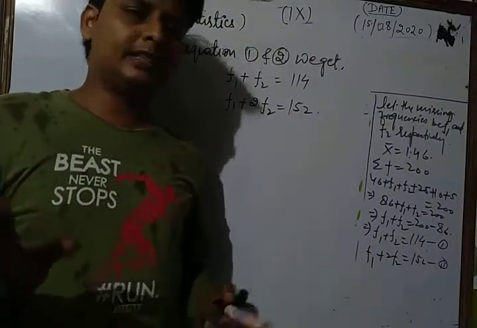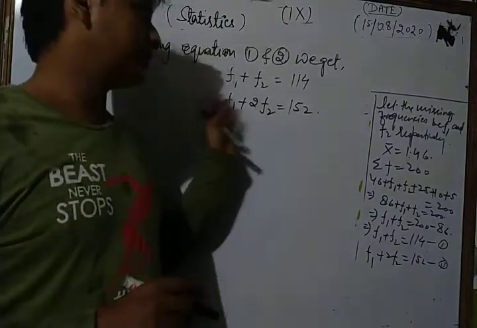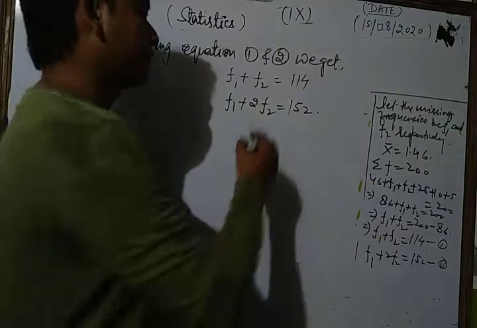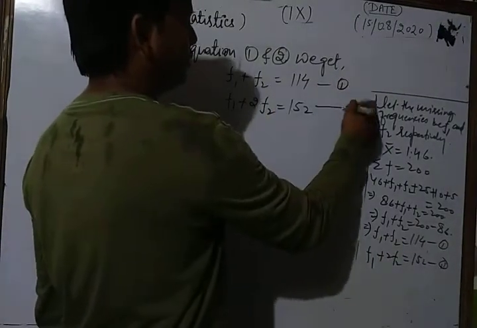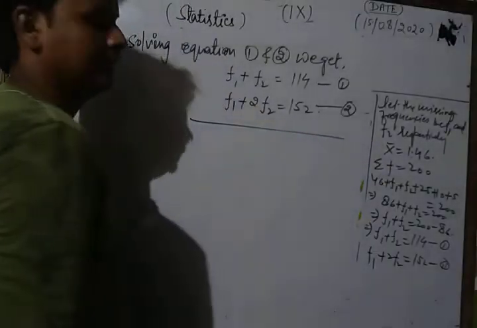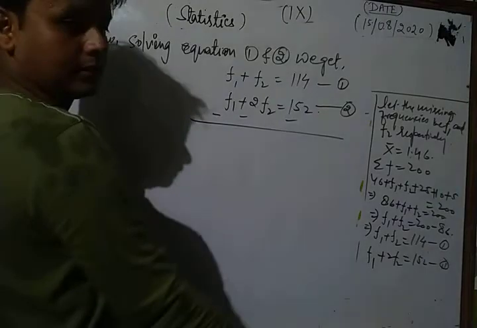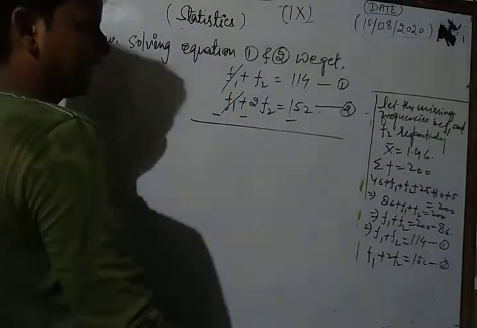Now you can solve easily. This is a linear equation, so you know that very well. What is the process to solve a linear equation? This is equation 1 and this is equation 2. So first, dear students, make a line. Now after subtracting these, f1 and f1 cancel each other.